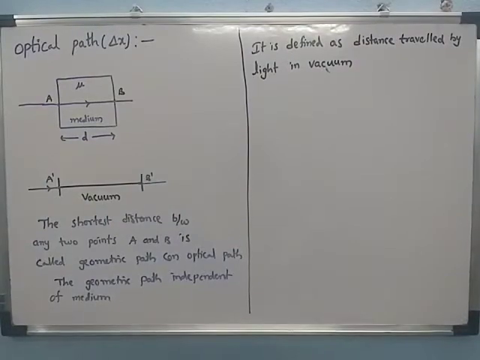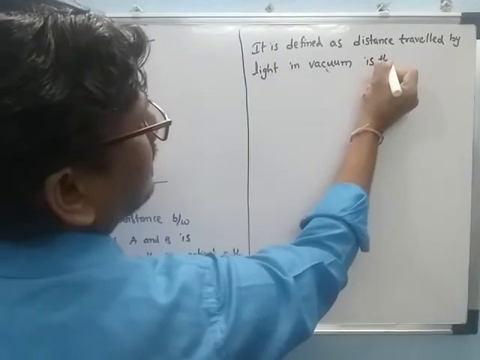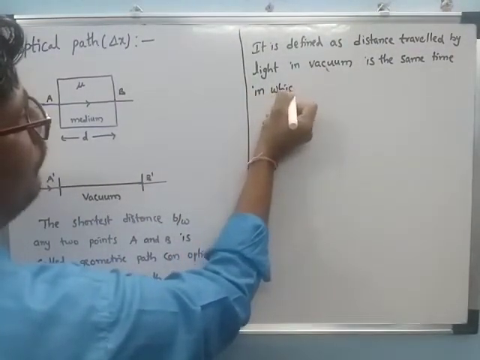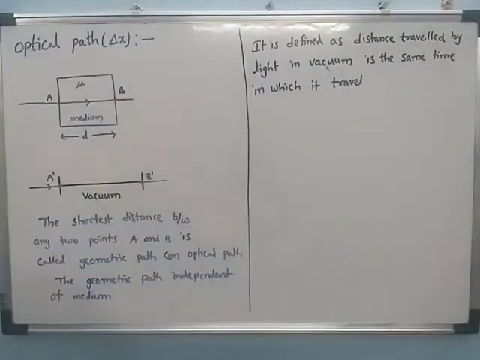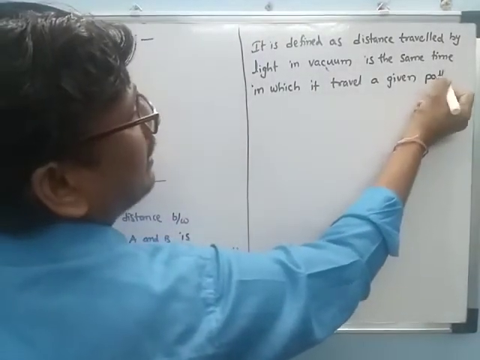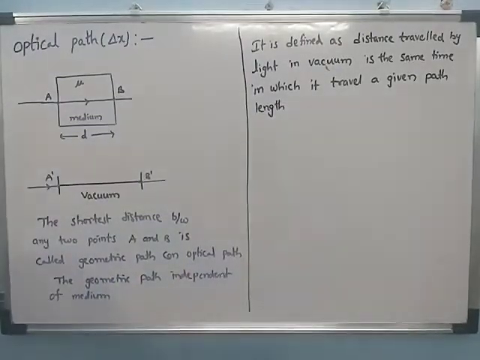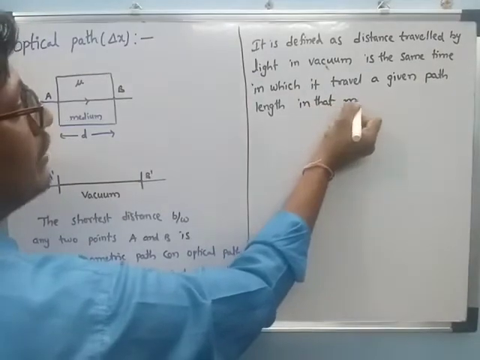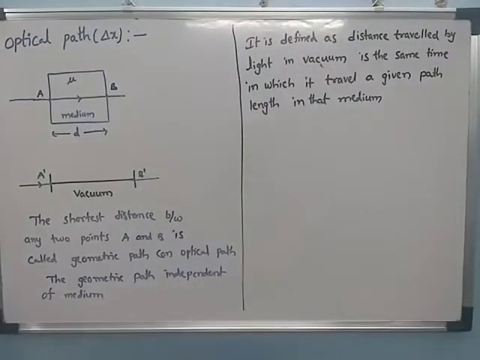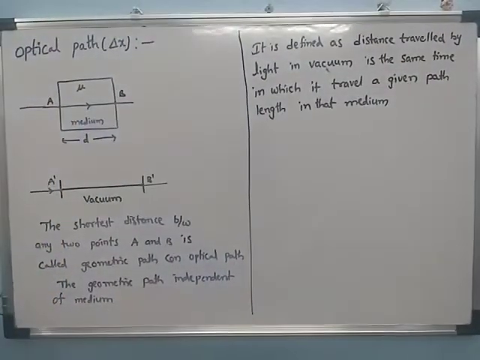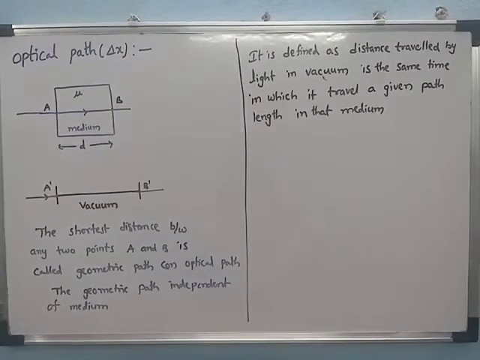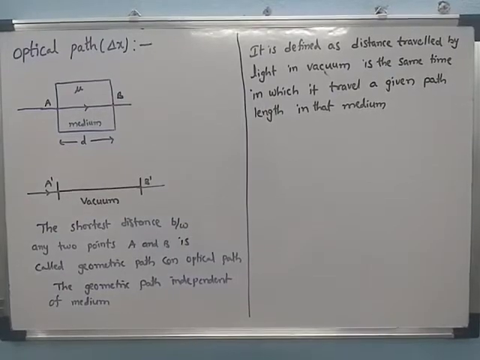The distance traveled by light in vacuum is the same as that traveled in the given length of the medium, so both take the same time interval.